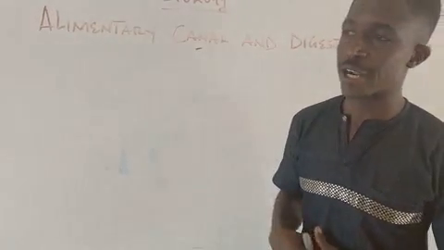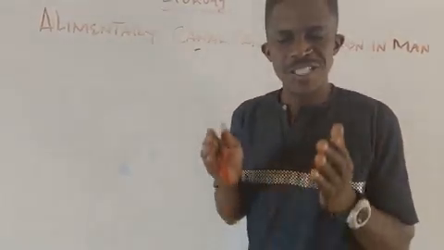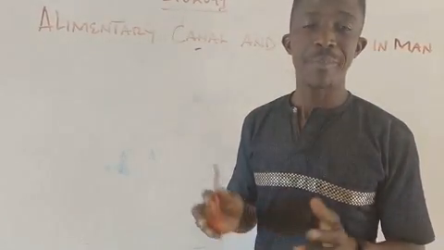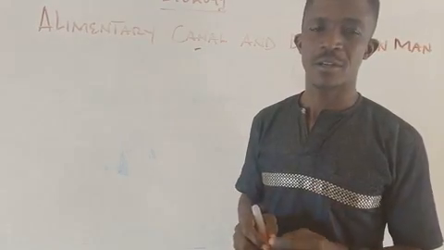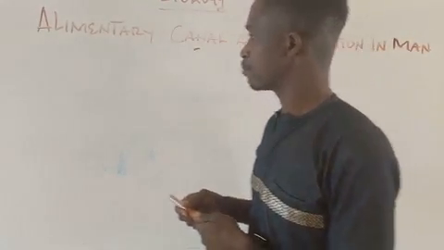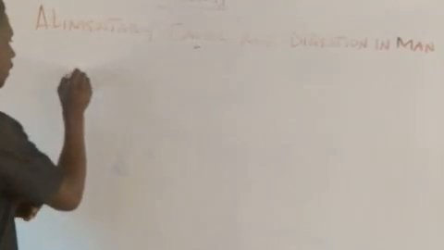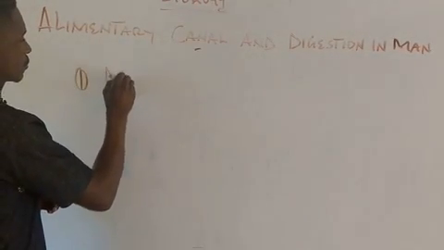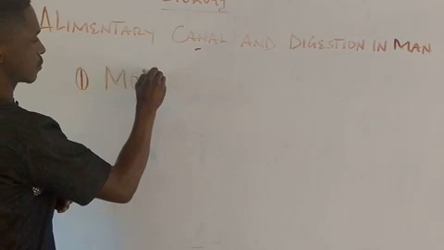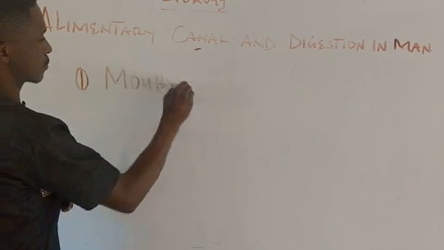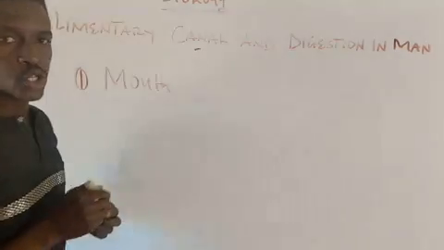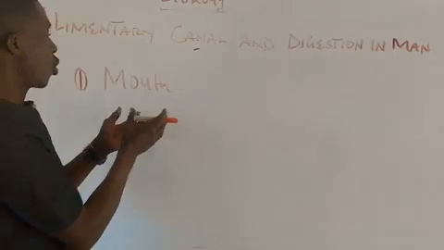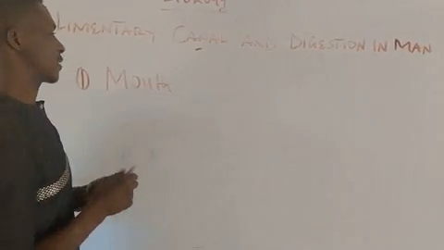The first alimentary tract, or the first canal we're going to be looking at, is what is called the mouth. The word mouth, number one. So the mouth is the first tract or canal we're going to be looking at.